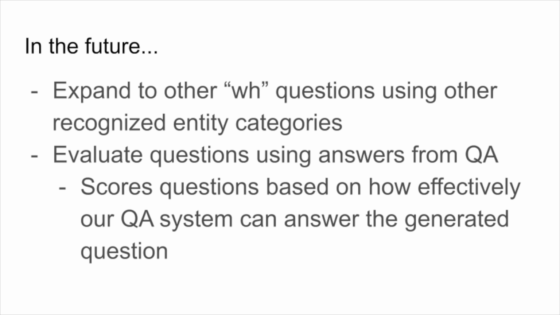We currently generate only simple who questions that are recognized directly from the article text. In the near future, we plan to expand these questions with other types of recognized entities. Additionally, we plan to supplement our question generation strategy with a scoring metric that evaluates how effectively our answering system can answer our generated questions, thus allowing us to select the easiest to answer and hopefully most comprehensible questions.